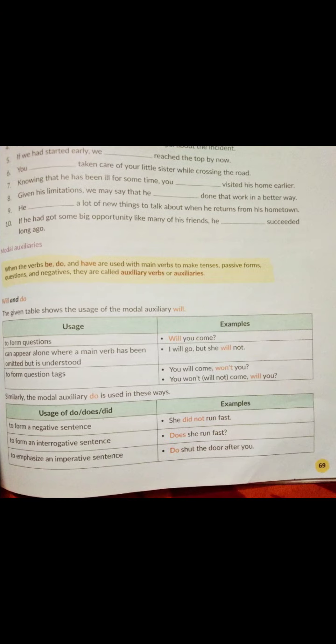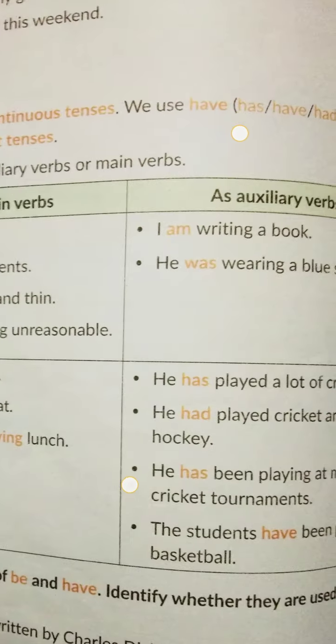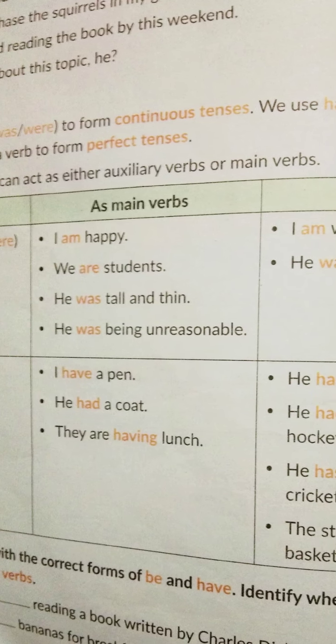Now as an auxiliary, when we use am, is, are, was, were with some main verb, like I am writing a book. Writing here is the main verb, so am is the auxiliary here. He was wearing a blue shirt.